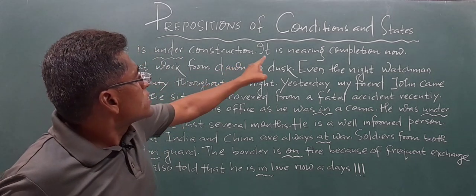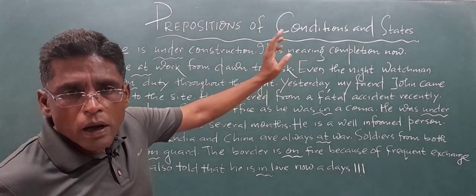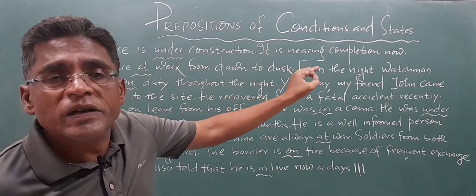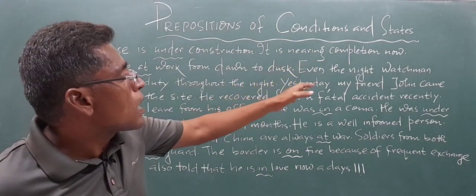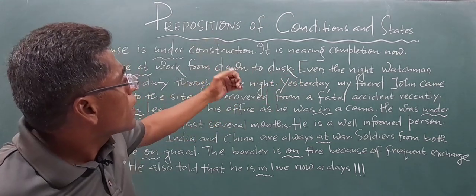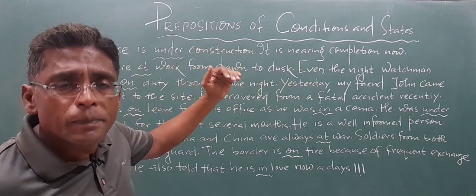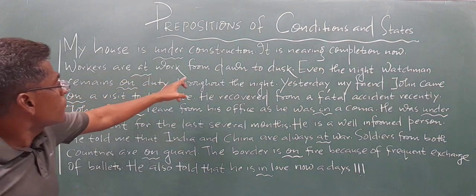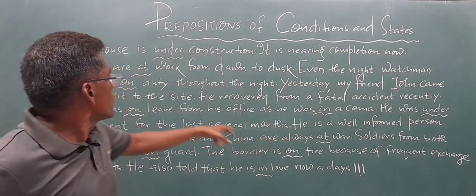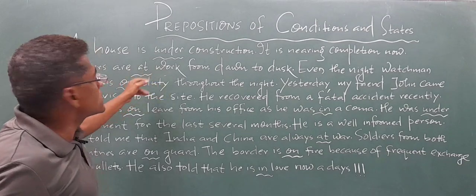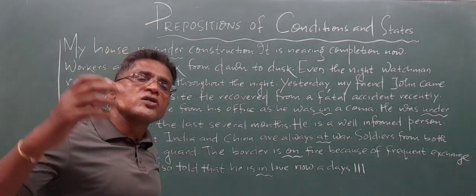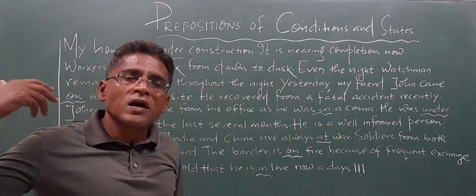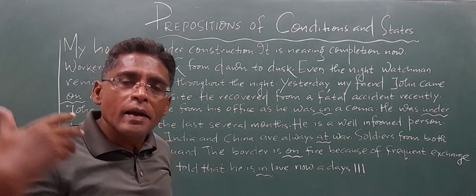Okay, it is nearing completion now. My house is nearing completion now. Nearing completion now, it means my house is about to be completed. Workers are at work from dawn to dusk. Look at work. That means workers are, instead of saying workers are working day in and day out.